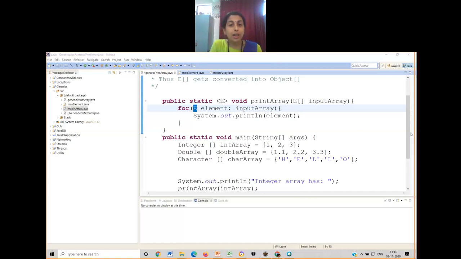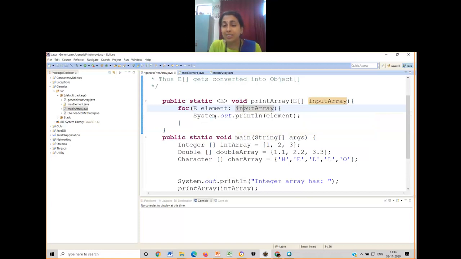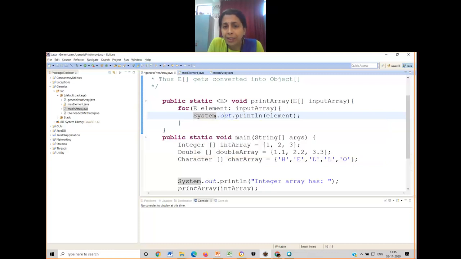Thank you. Now, for every element of type E in the input array, what am I supposed to do? I'm simply printing them, because this is the first example I'm taking on generics. I've simply printed it. Nothing else I'm doing. In the next example, I'll be working out something on those elements. We will see it in the next class, not today. Now, what I'm doing? I'm just printing that element.